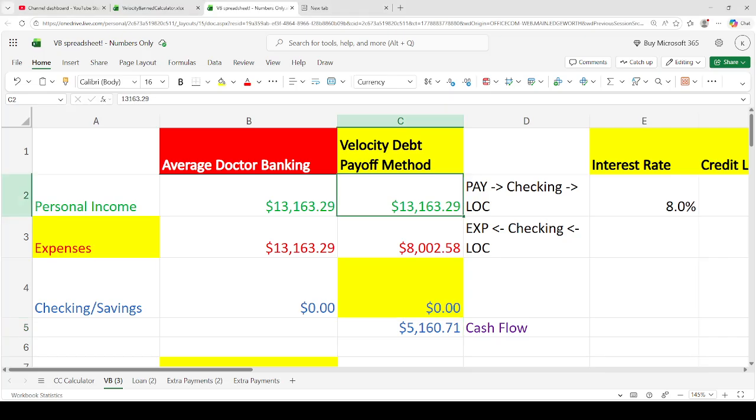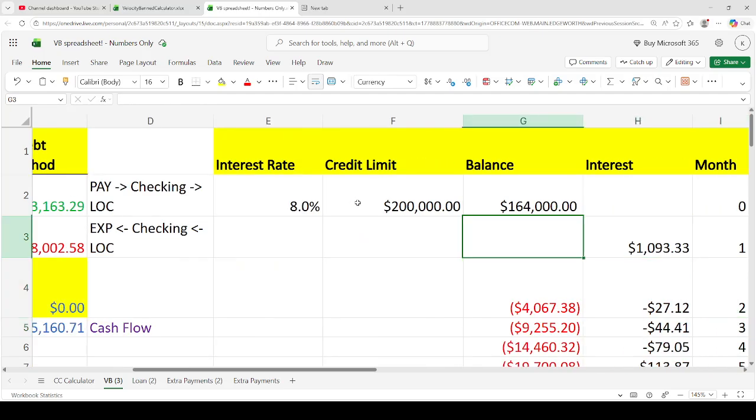And then the final step is you put your entire paycheck as an overpayment to the line, and then take your expenses out, and then rinse and repeat over and over again. So that's what we're gonna do today, and then we just want to show how this is done.